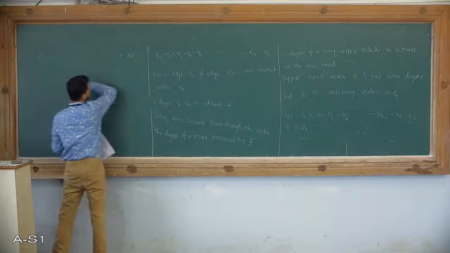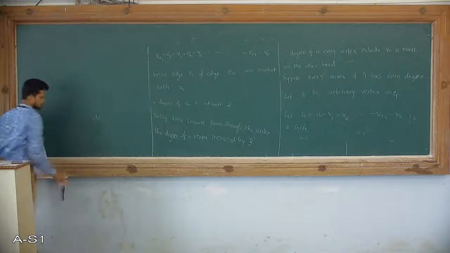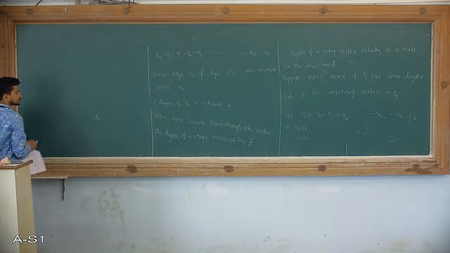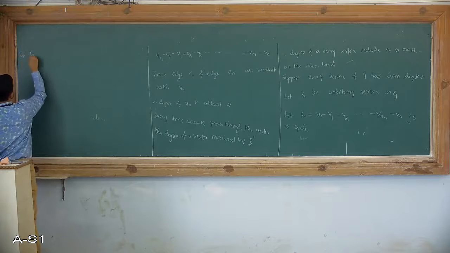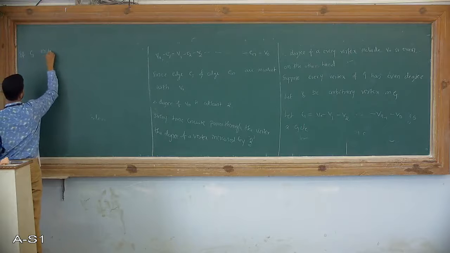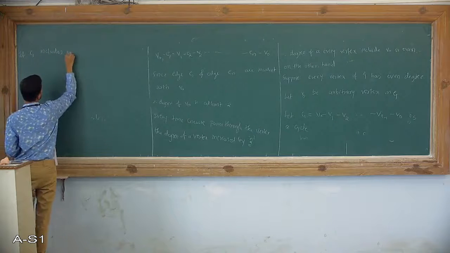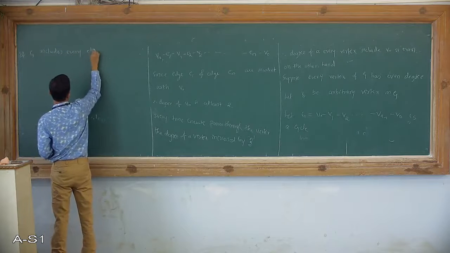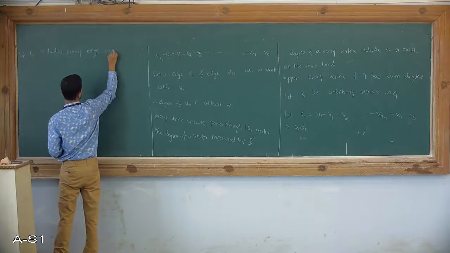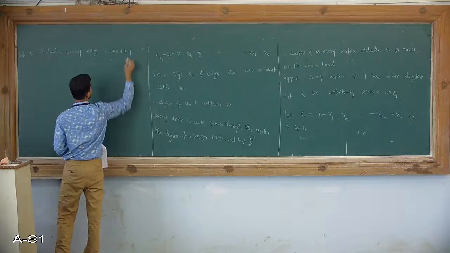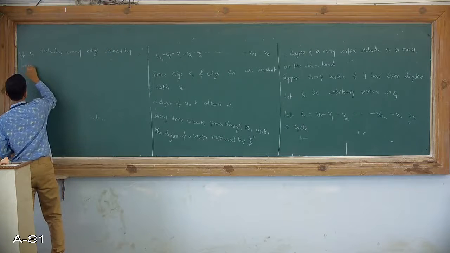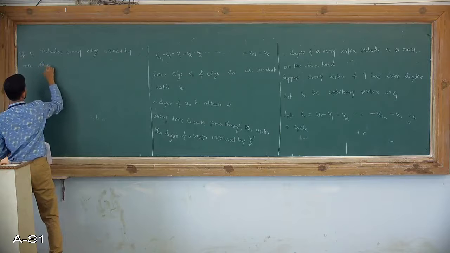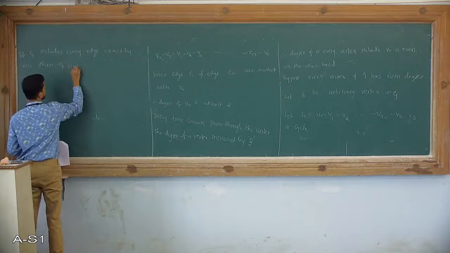If C1 includes every edge exactly once, then G is Eulerian.